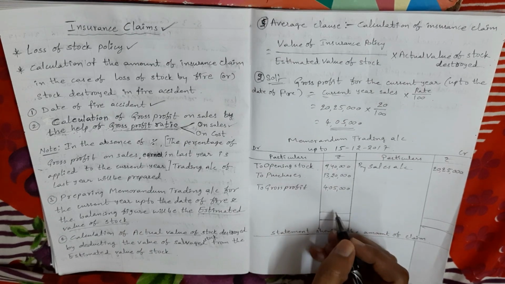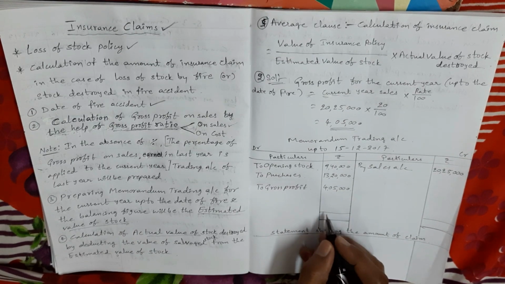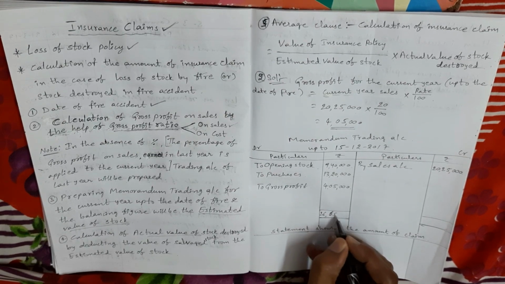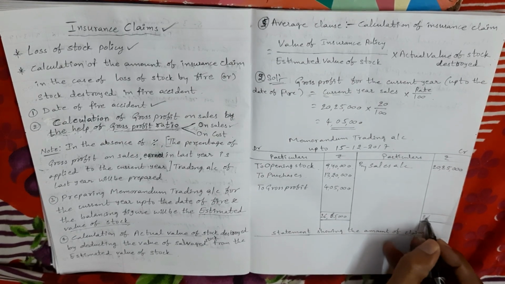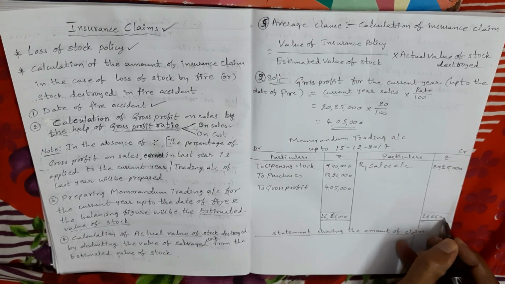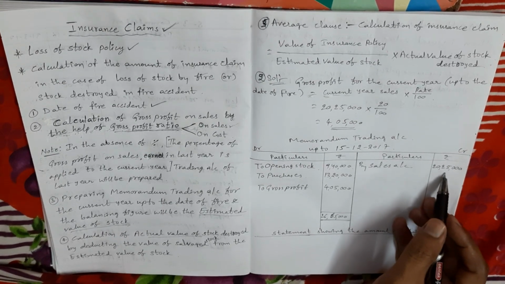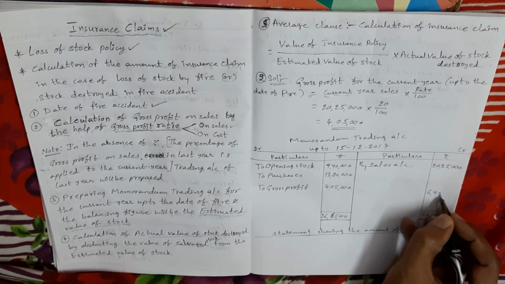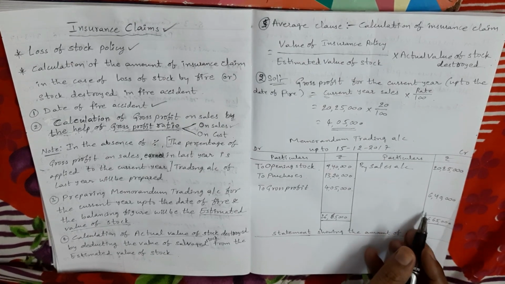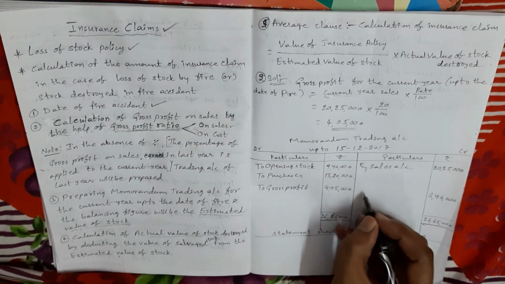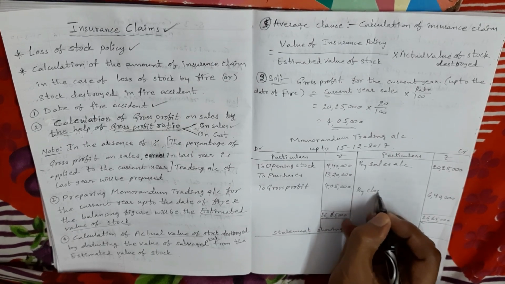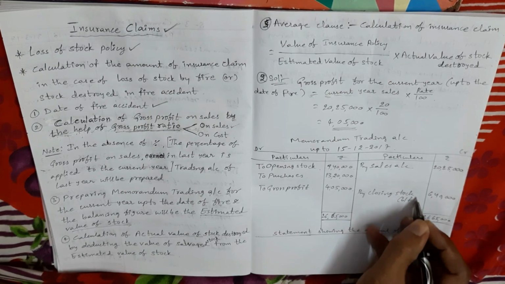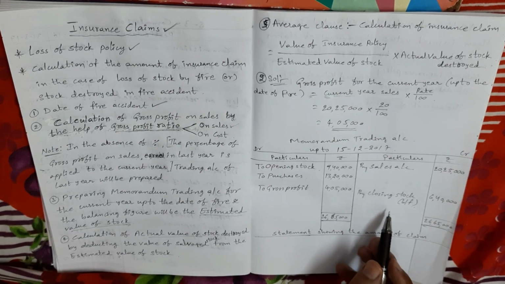See, close the account. Here the debit side is more. The total is 26 lakhs 65,000, minus 20 lakhs 25,000. So the balance I am getting is 6 lakhs 40,000. So this is the estimated value of stock, or we can call it closing stock. Okay, so the third step is also completed.